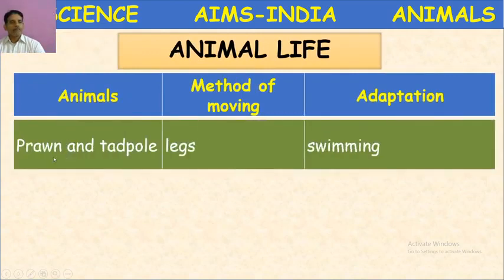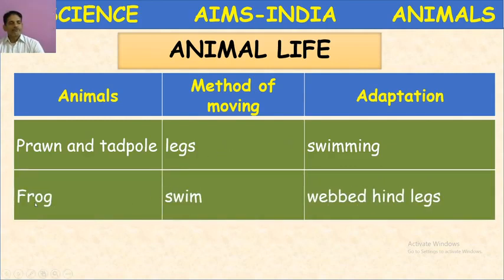Next, prawn and tadpole. These are aquatic. Actually, the prawn moves with the help of legs, but in tadpole, the tail. Prawn is an arthropod, so it possesses legs or appendages which help them to swim. But in tadpole, an oar-like long tail is present which helps to swim.